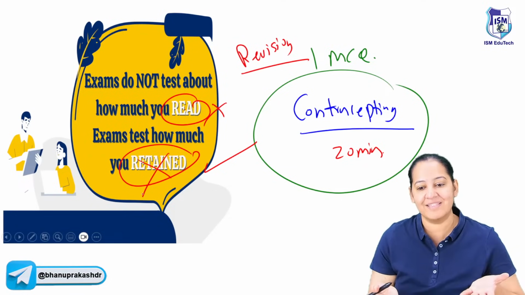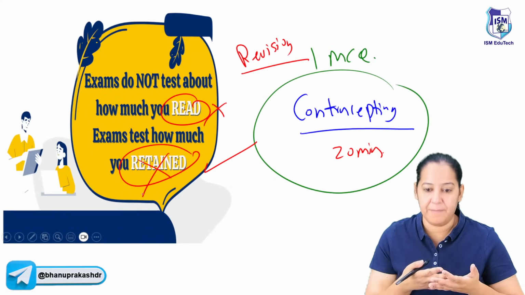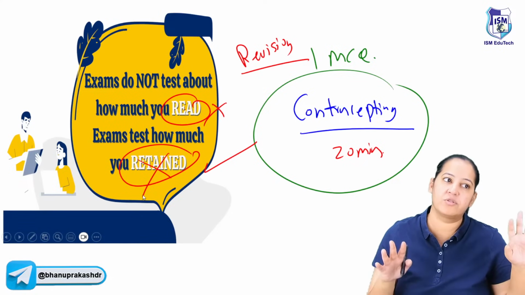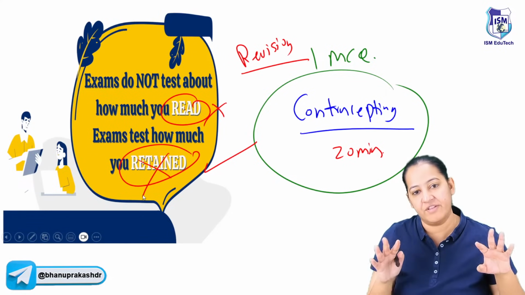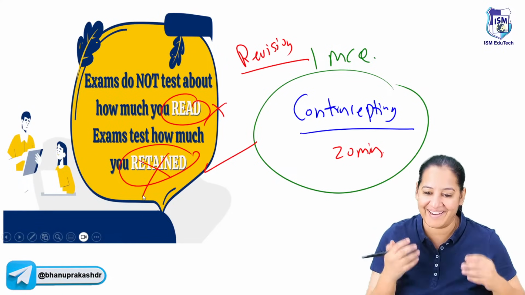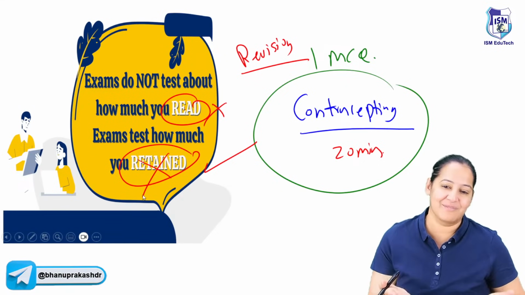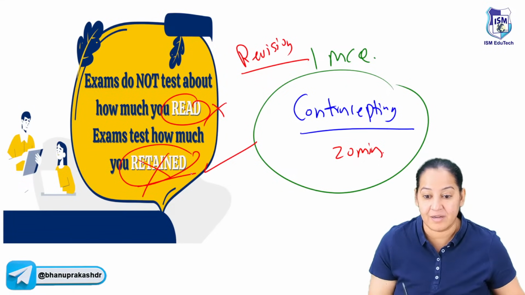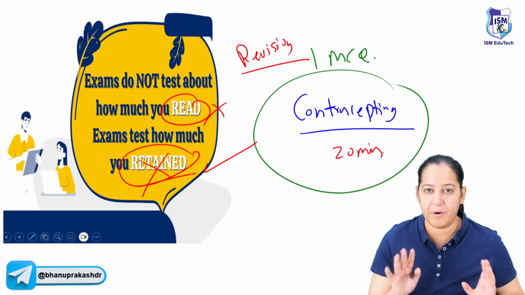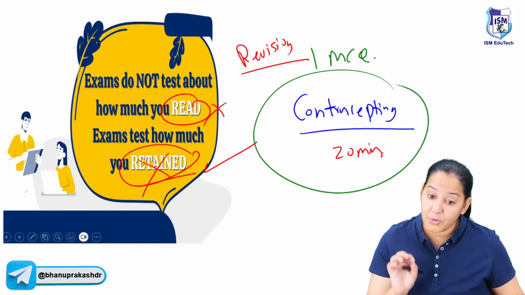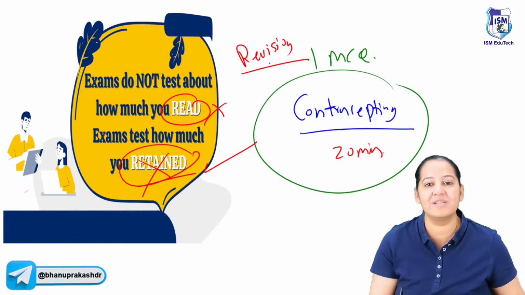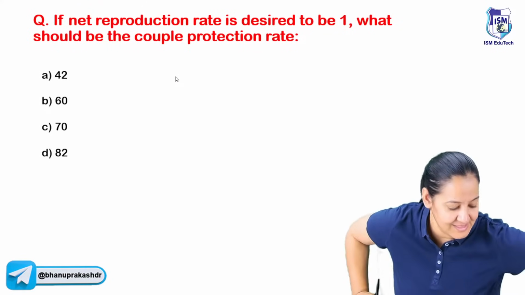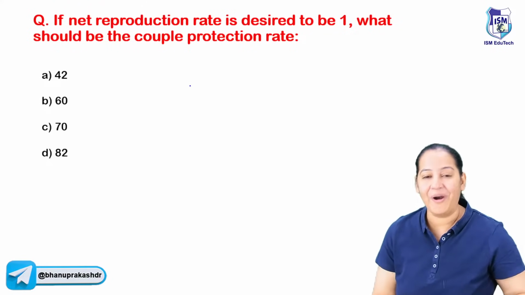Once you enter the examination hall, no matter how much you have read, no matter you have completed the books and watched the videos, if you have not retained anything, your answers will be wrong and you are not going to clear it. So retention is important. Read less but remember. Read enough that the syllabus is complete, but you have to remember it. Remembering is important, so multiple revisions are required. Coming to the next question with this thought.